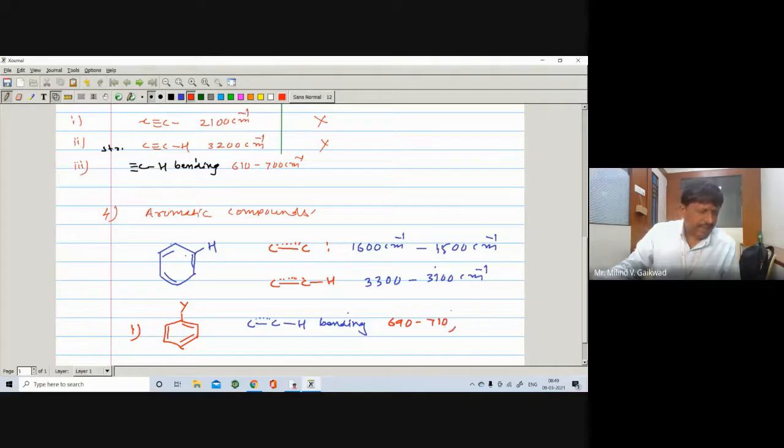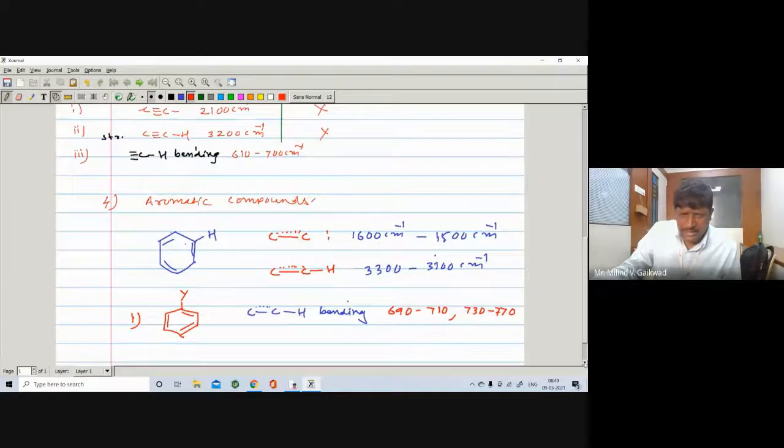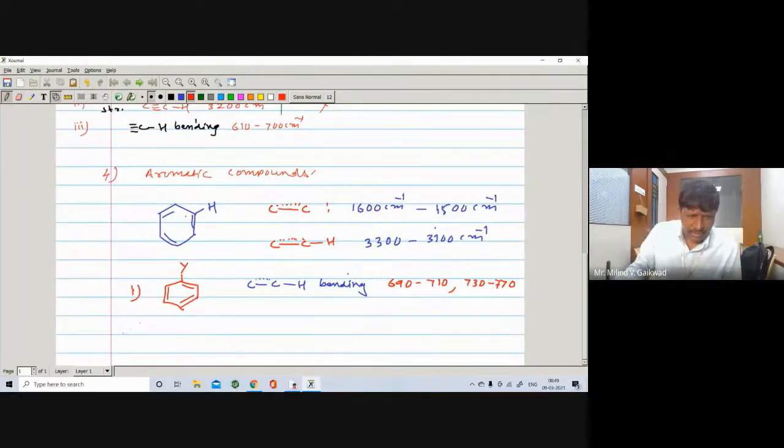At the same time 730 to 770. So you are having two important bands in this region. You may say it is a monosubstituted benzene, right?